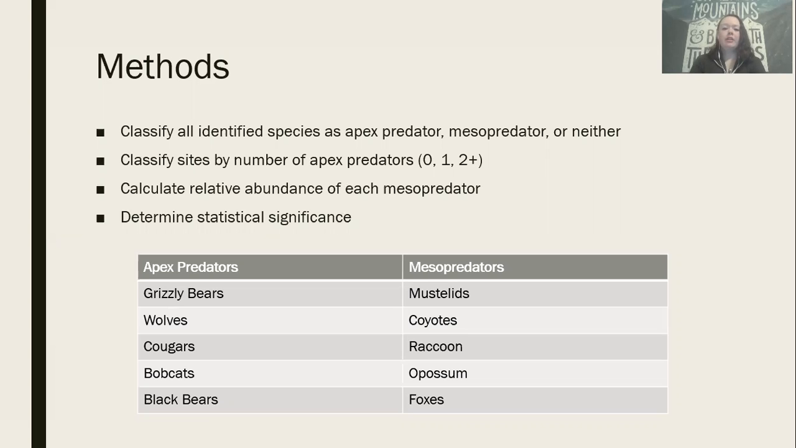And then we calculated the relative abundance of each mesopredator based on the number of times any species was seen compared to the number of days of deployment. And we use this data to determine statistical significance between the different areas. So this graph here just shows some of the examples of our apex predators and some of the examples of our mesopredators.